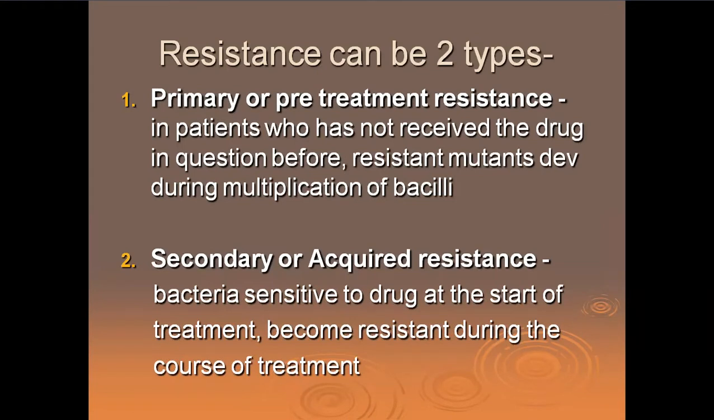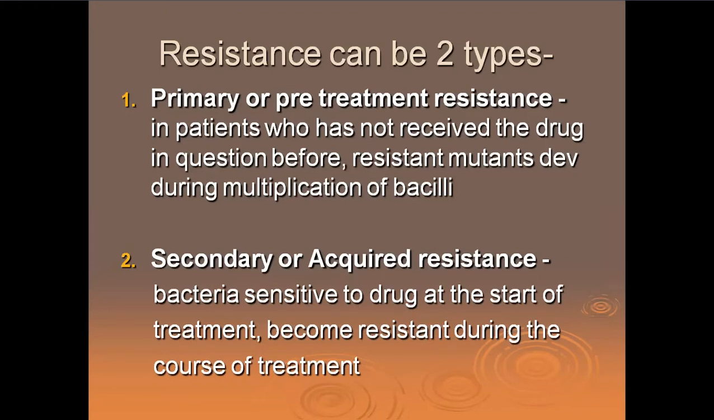Now resistance can be of two types: primary or pre-treatment resistance and secondary or acquired resistance. Primary is in patients who have not received the drug in question before, and resistant mutants develop during multiplication of bacilli, right? There is no resistance in me. I start taking the drug and I develop resistance. Secondary or acquired resistance is when bacteria are sensitive to the drug at the start of treatment, but become resistant during the course of treatment, right?